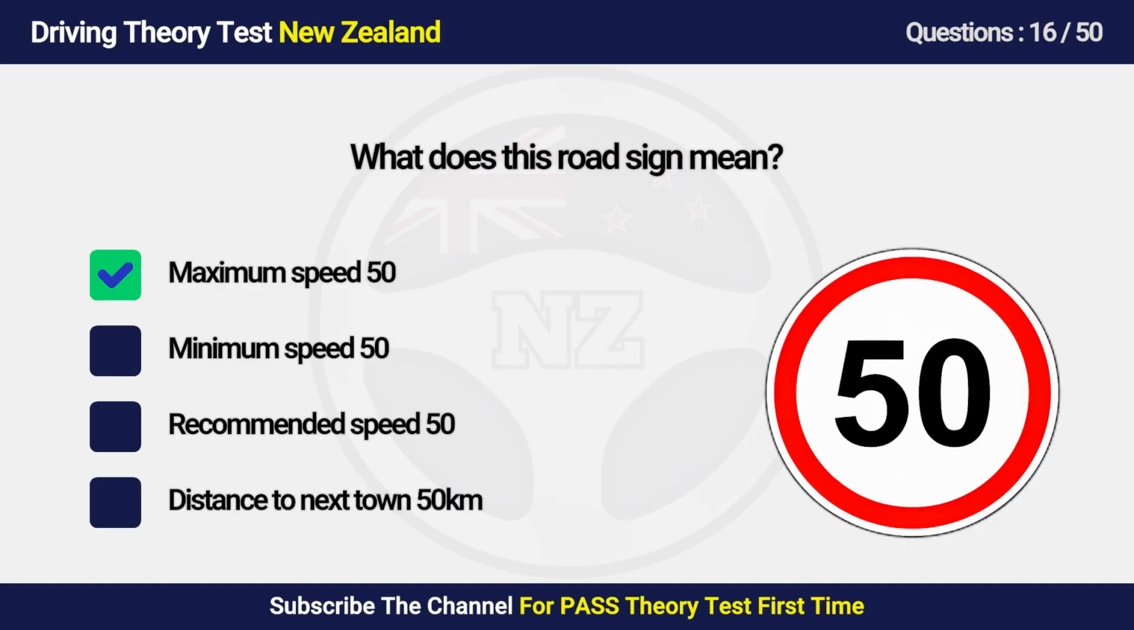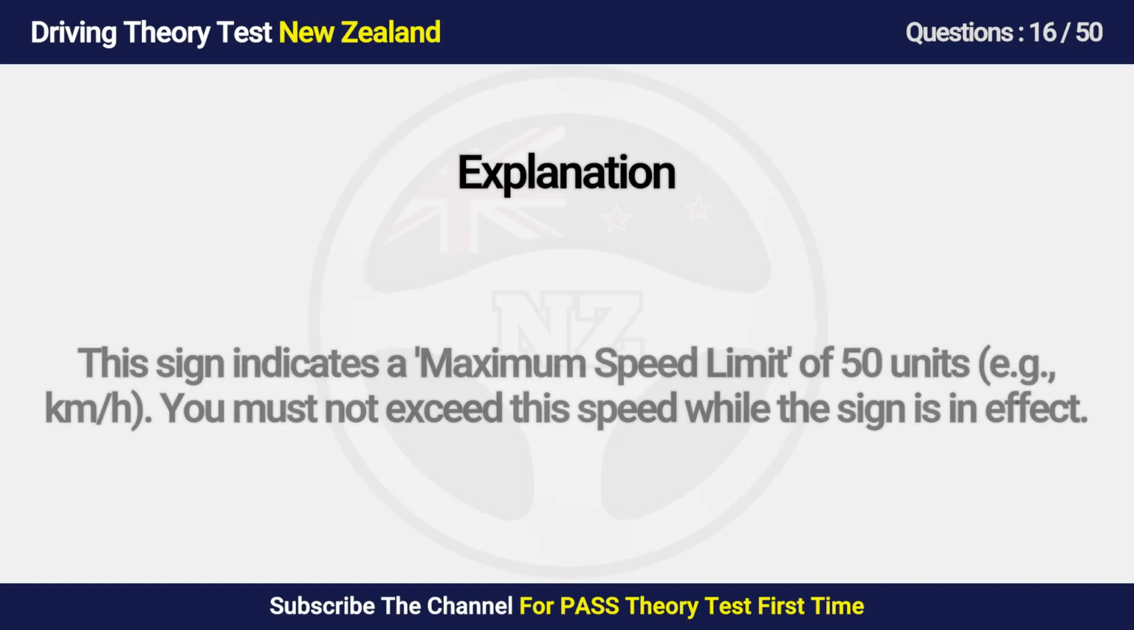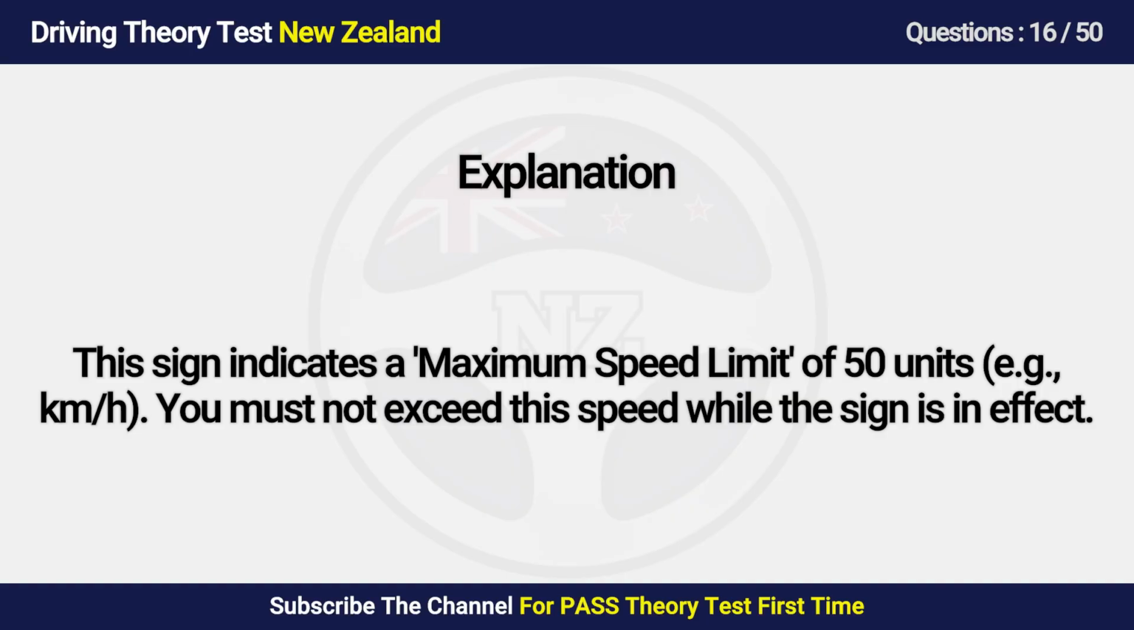Answer is A. Maximum speed 50. This sign indicates a maximum speed limit of 50 units, e.g. km/h. You must not exceed this speed while the sign is in effect.